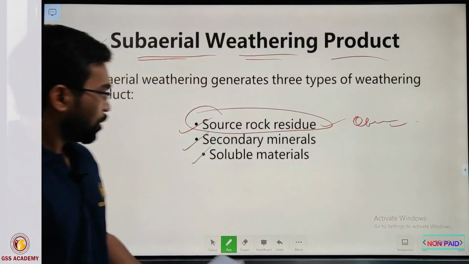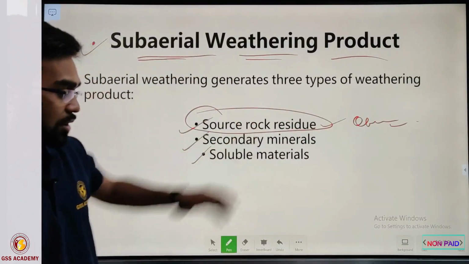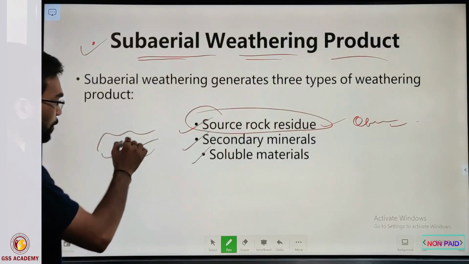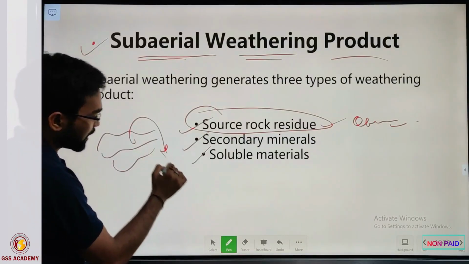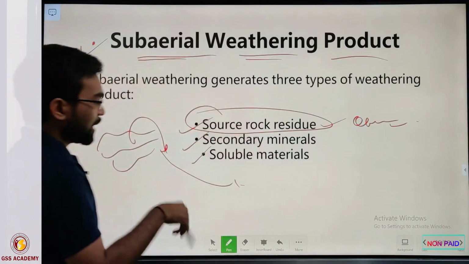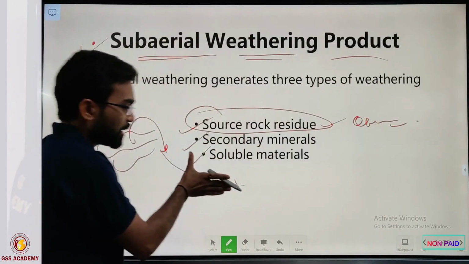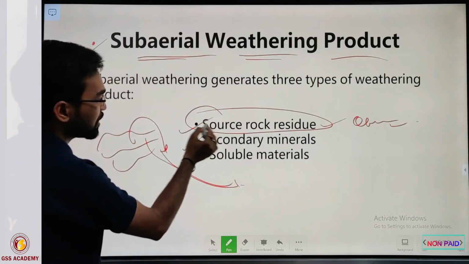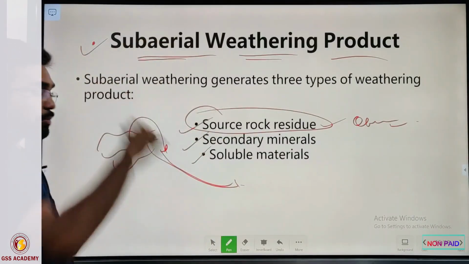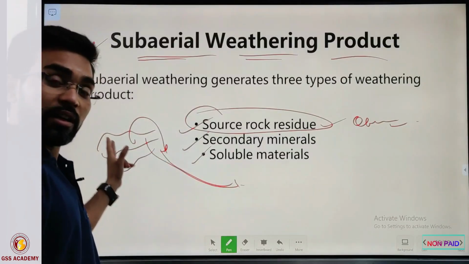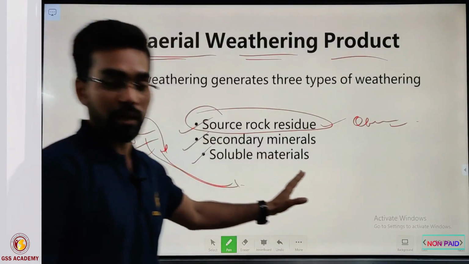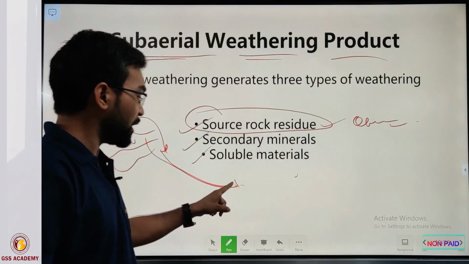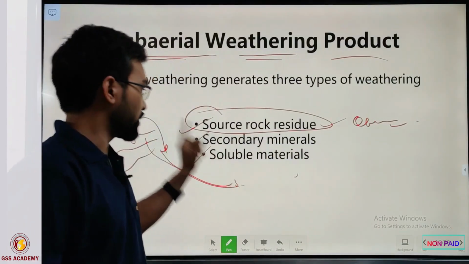Suppose sandstone or limestone is there. If sandstone quartz gets deposited somewhere else, not weathered completely and not dissolved completely into mineral phases, then this is called source rock residue. That means it is coming from its source rock, not a new mineral phase, not transformed into new minerals. It is completely older, source rock residue.